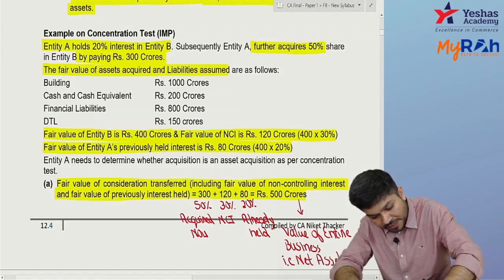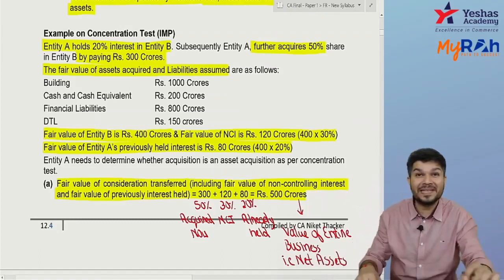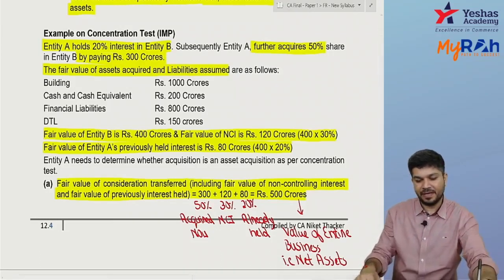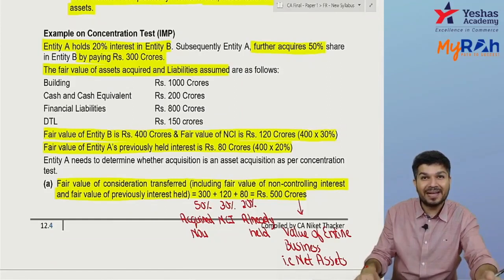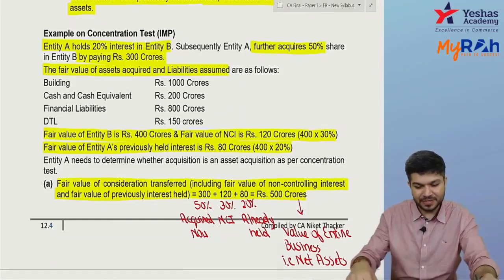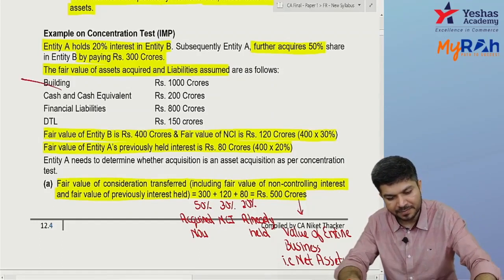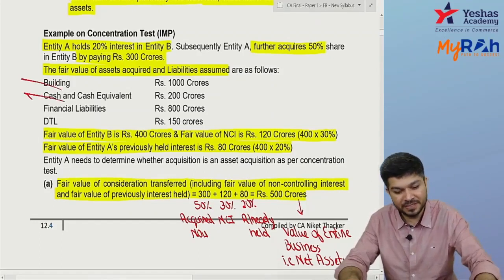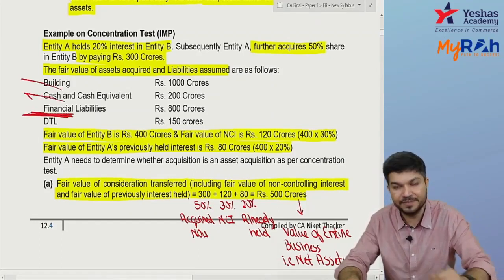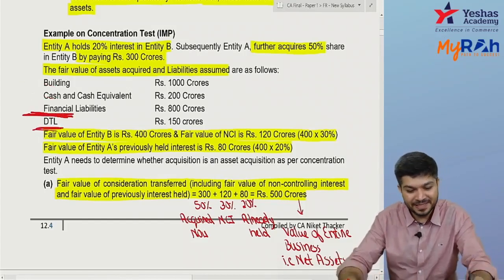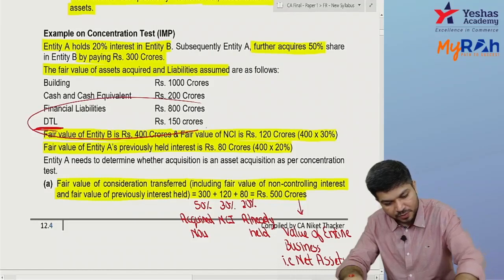Now I want gross asset, so add back the liabilities. Which are the liabilities I'll be adding back? Building is not a liability. Cash and cash equivalent is not a liability. Financial liability and DTL. So can I say actually these two?